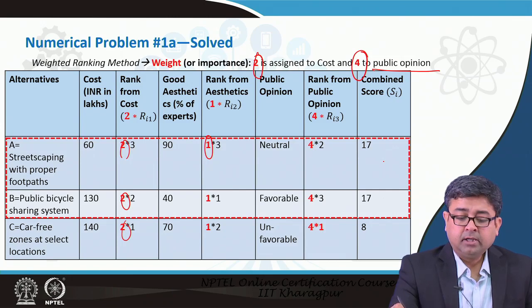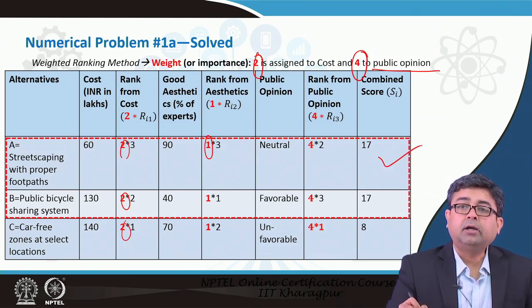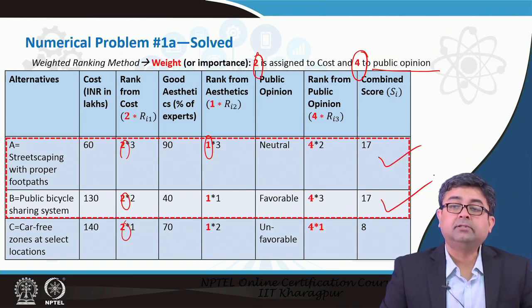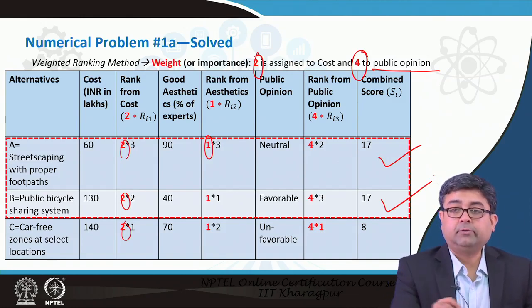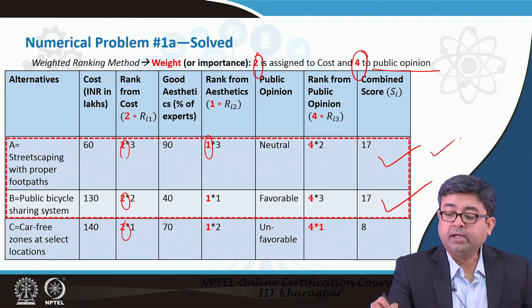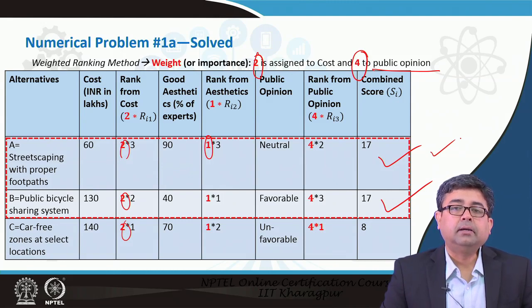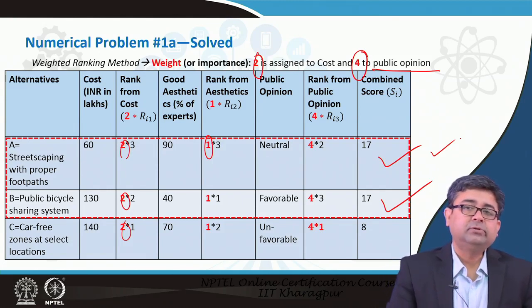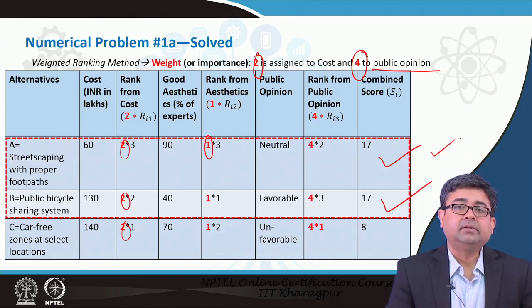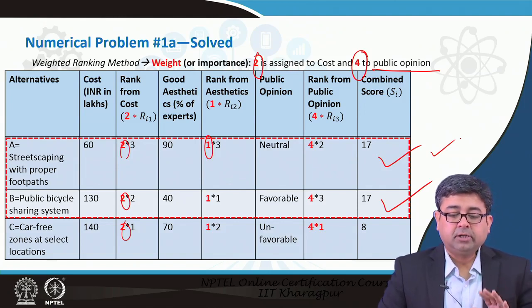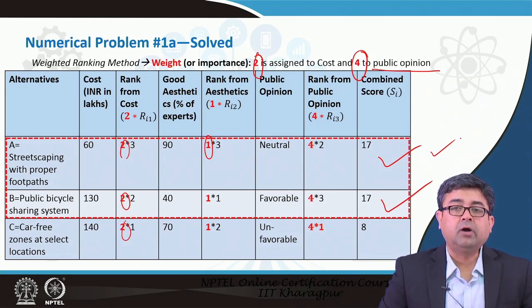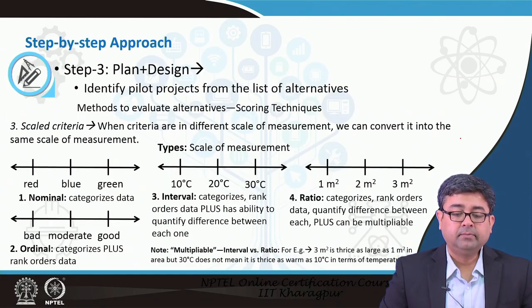Now you suddenly see that not only is streetscaping a good alternative, but also the public bicycle sharing system is a good alternative. In the previous method there was one clear winner, project A, but now you see that there are two projects that are tied with each other. That gives you an idea that maybe there is another method you have to use in order to differentiate between these two projects. So, these are two very simple examples to show you how to rank different kinds of projects.